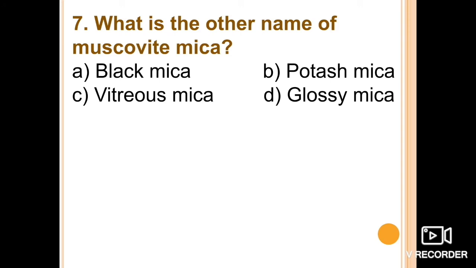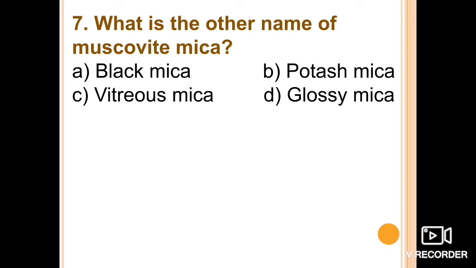Next one is, what is the other name of muscovite mica? If we talk about the basics of the mica family, mica occurs in the form of books or large sheets in the pegmatites. Pegmatite crystallizes in the later stage of magmatic crystallization, and it is associated mainly with quartz as well as feldspar. There are several varieties of mica, which is very important from the exam point of view: muscovite mica, biotite mica, phlogopite mica, as well as lepidolite mica.